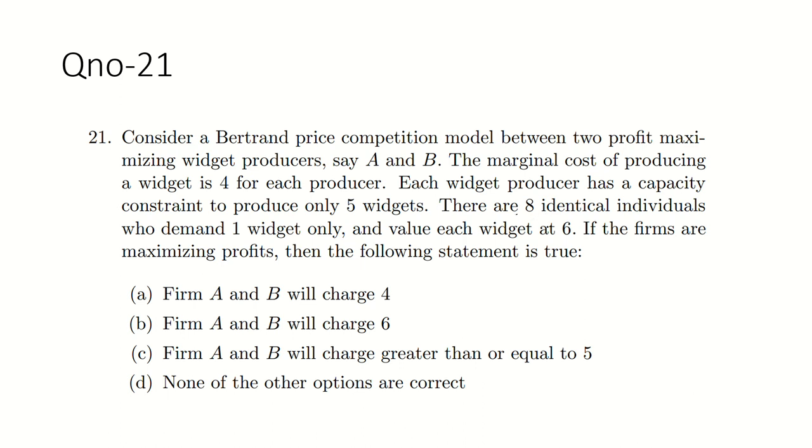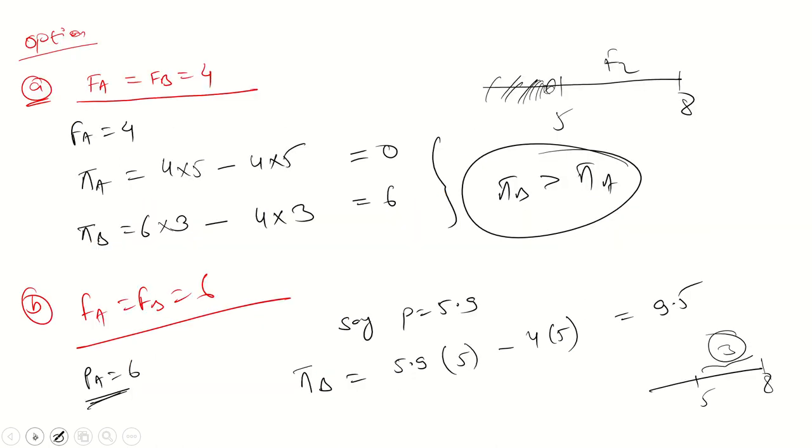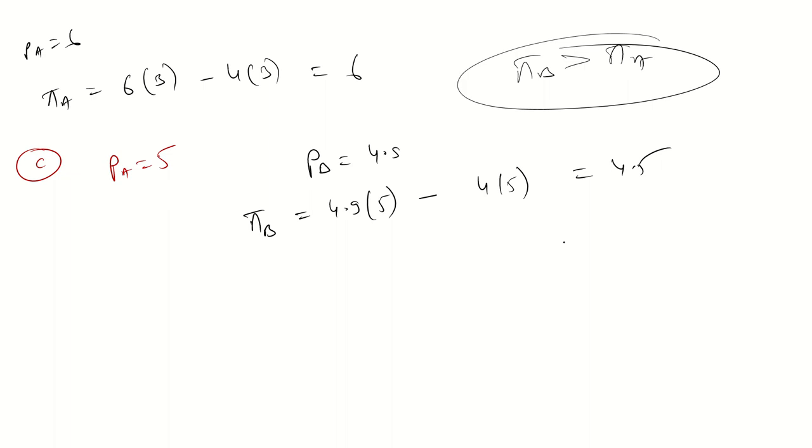Eight identical individuals demanded one unit only, valued at 6 each. So there are only 8 units that were demanded by that consumer. Okay, so guys, firm B has sold 5 units. So what's the rest amount? That is 3. So 3 were sold by firm A.